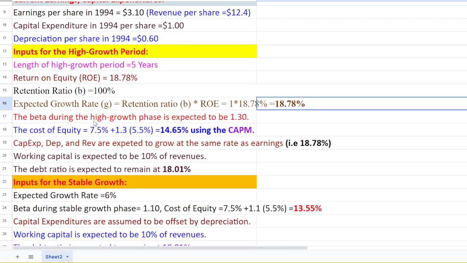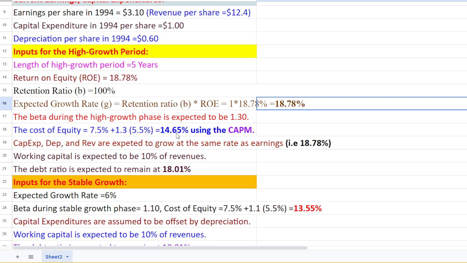Now the beta during the high growth period is 1.30. For our cost of equity, the risk-free rate is given in the question, this is the beta value which is the measure of systematic risk, and this is the risk premium given in the question. So we would have 14.65% using the capital asset pricing model for the high growth period.